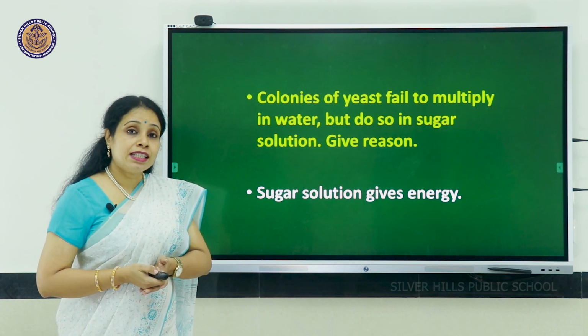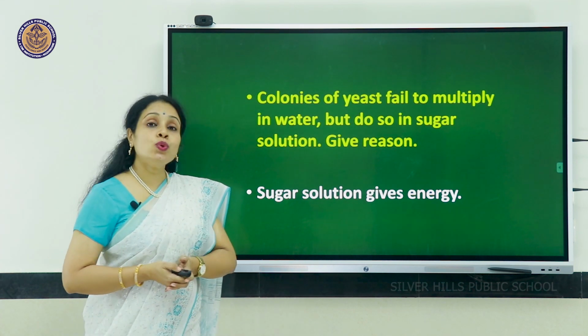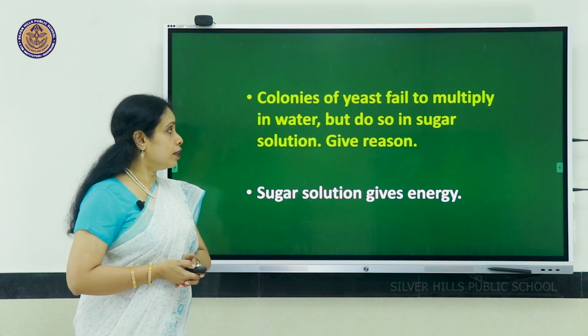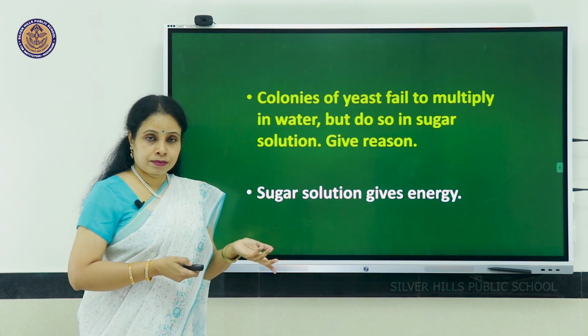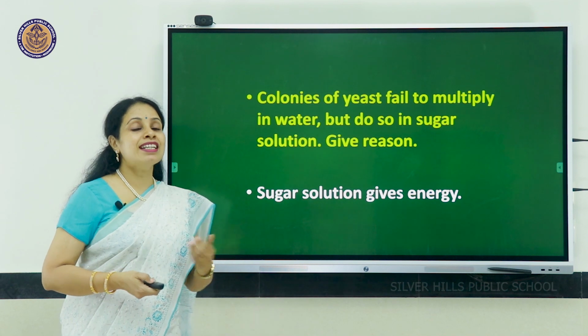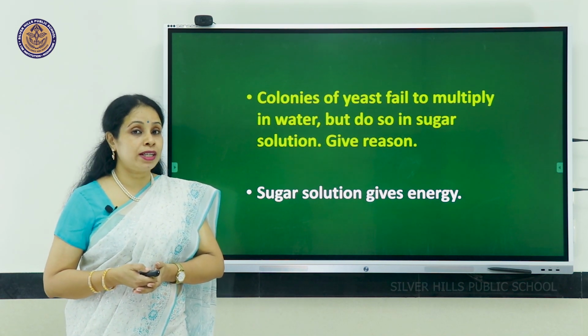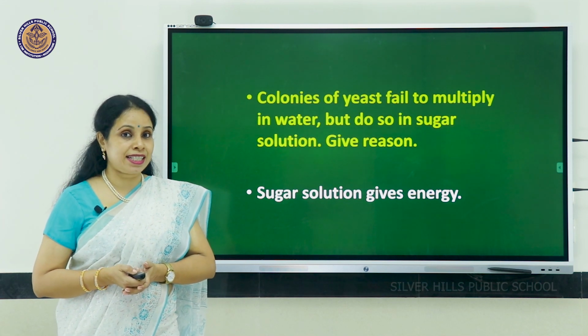Colonies of yeast fail to multiply in water but do so in sugar solution. Why? The reason is very simple. Only sugar solution can give it energy. Energy is required for any living organism for all its body activities.